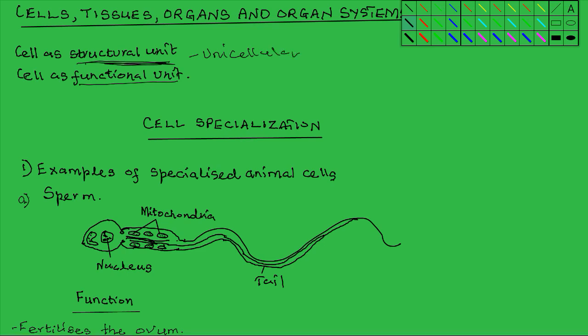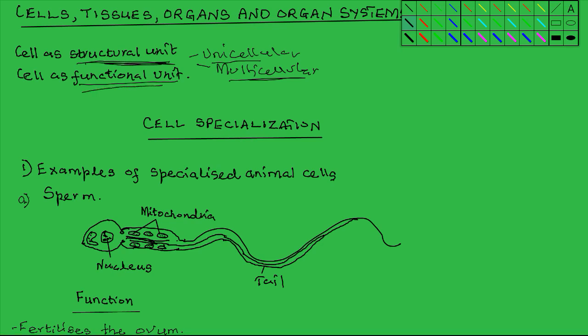And then there are those whose body is made up of many cells. These organisms are said to be multicellular. So whether the body consists of just one cell, that is unicellular, or the body is made up of many cells, that's multicellular, the cell makes up the structural unit of any living organism.